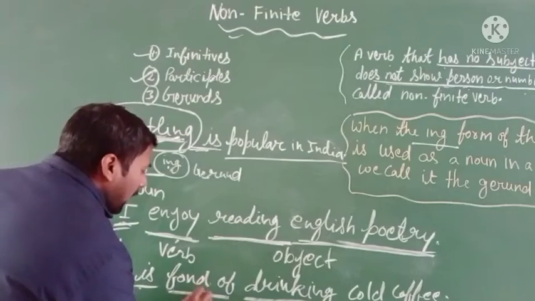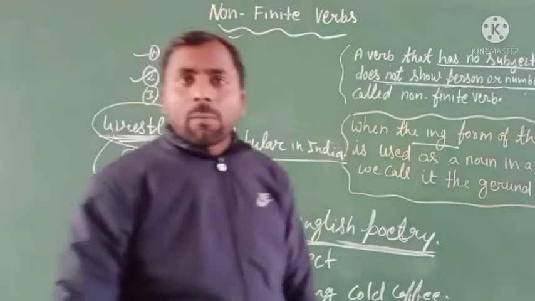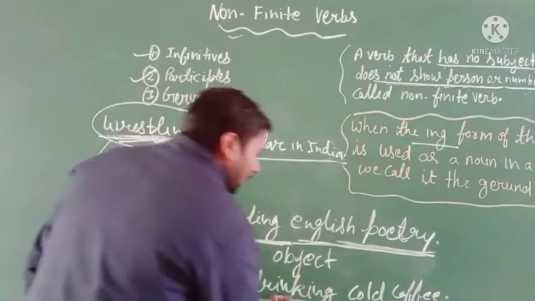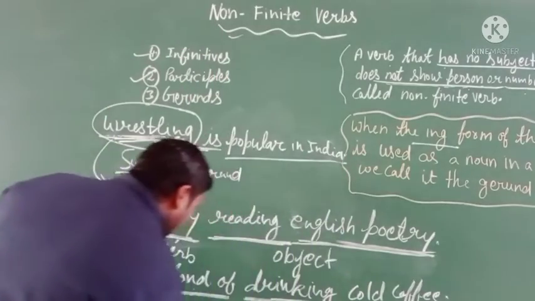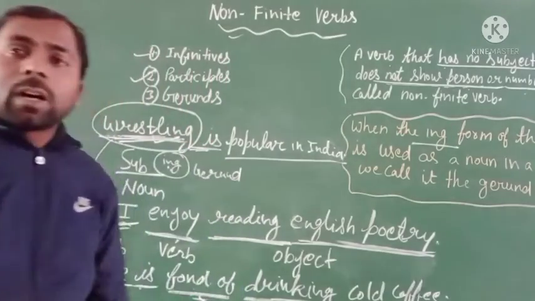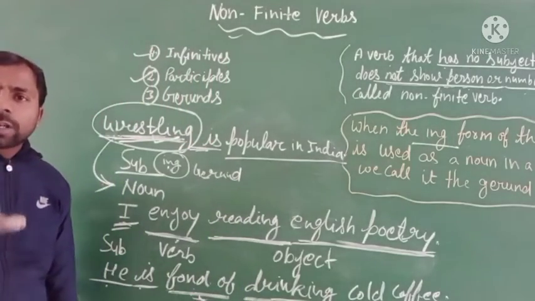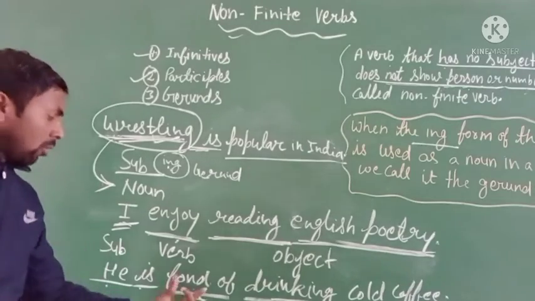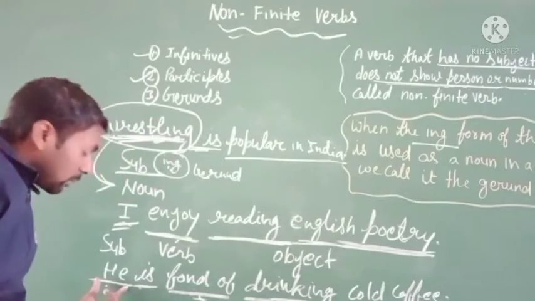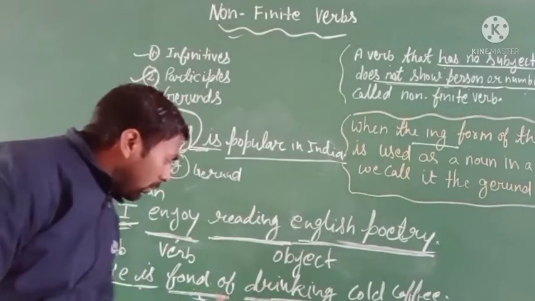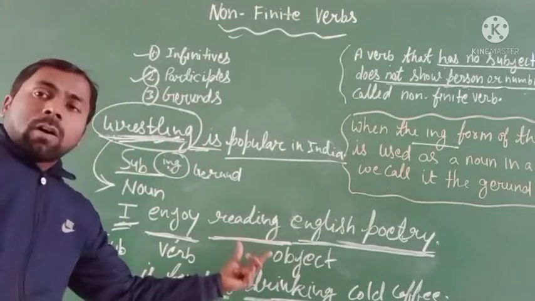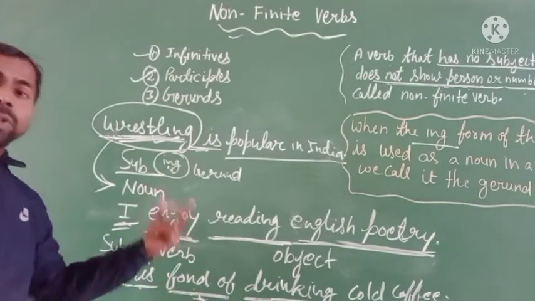So "fond" is a preposition word. And "drinking cold coffee" is called the object of the preposition. It is an object, but this object is not used for the subject. This object is used of the preposition. So this object is called the object of the preposition.